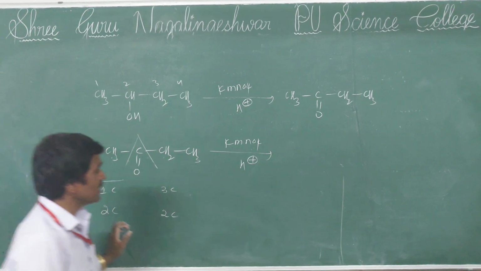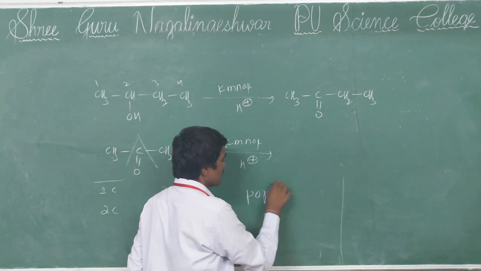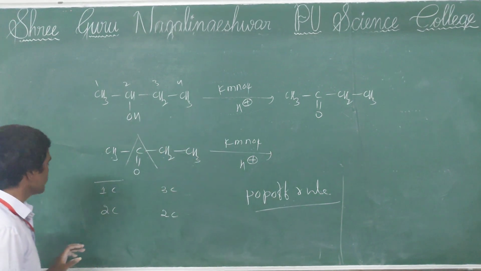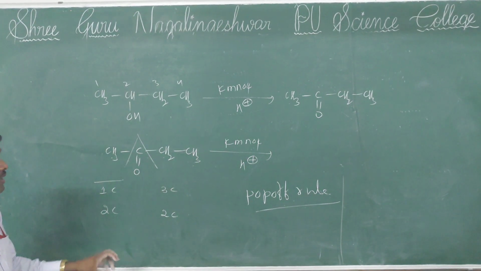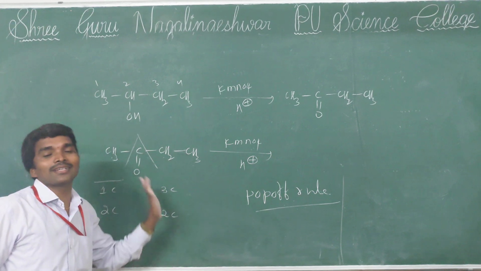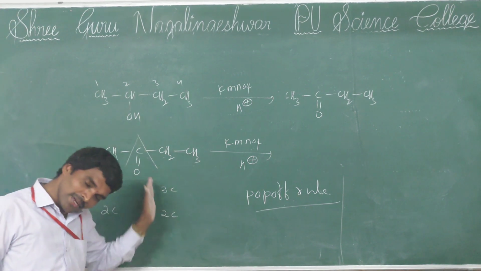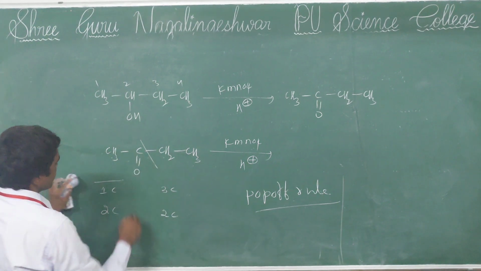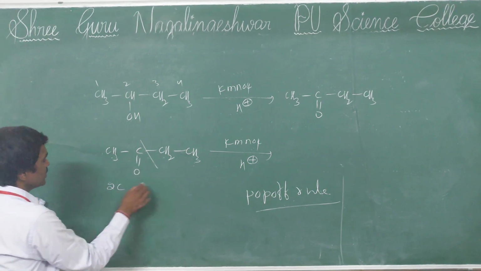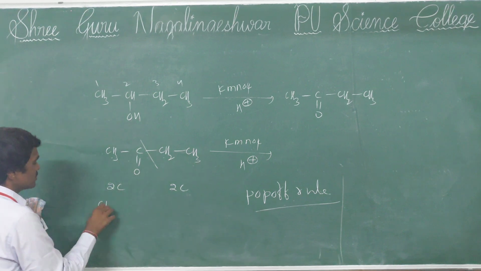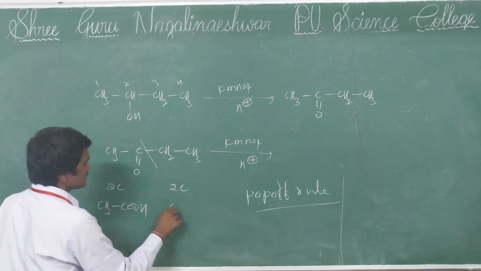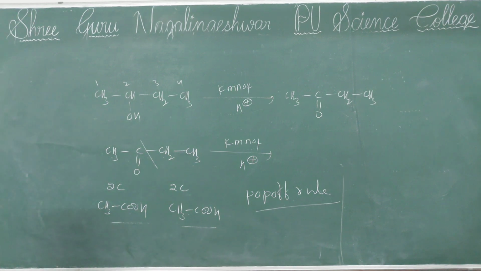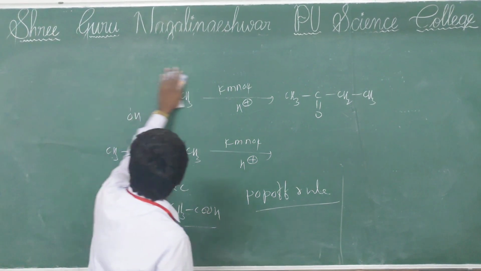That is explained by Popoff's rule. According to that, in such situations you follow symmetrical cleavage. You follow this one only, giving 2 carbons on this side and 2 carbons on this side. So ethanoic acid and ethanoic acid will be formed.